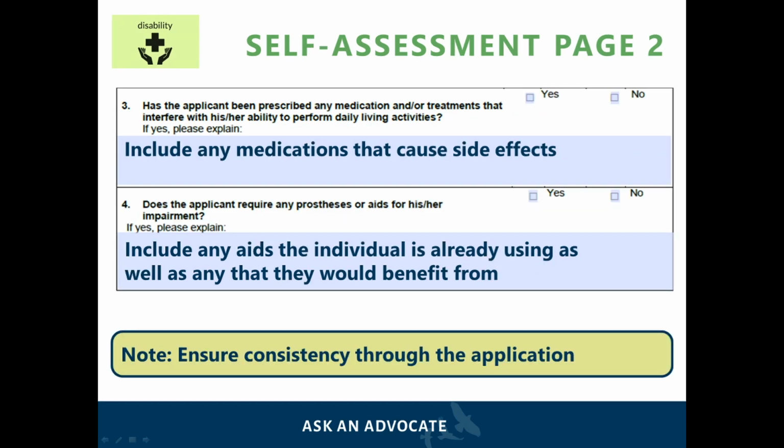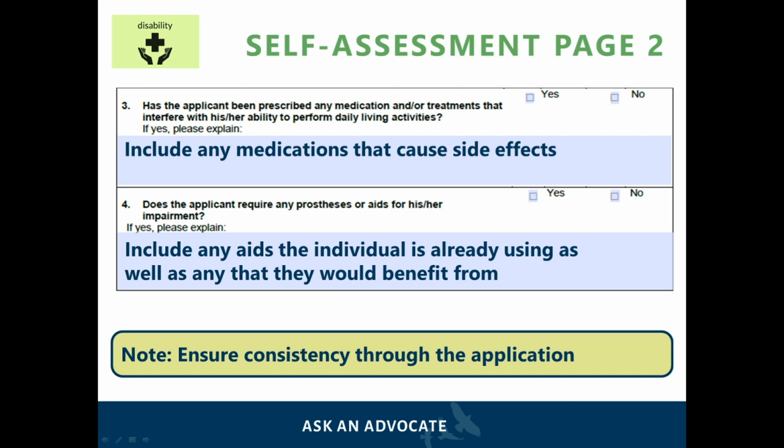For question 3, the applicant should mention whether the medications and treatments they have been prescribed interfere with their daily living activities and also explain them. For example, if the applicant has been prescribed medications for their depression and the medication makes them drowsy, it would result in the applicant sleeping for extended hours. This may interfere with their daily living activities because not only does the applicant lack self-motivation, they also now don't have enough time to do certain daily living activities.